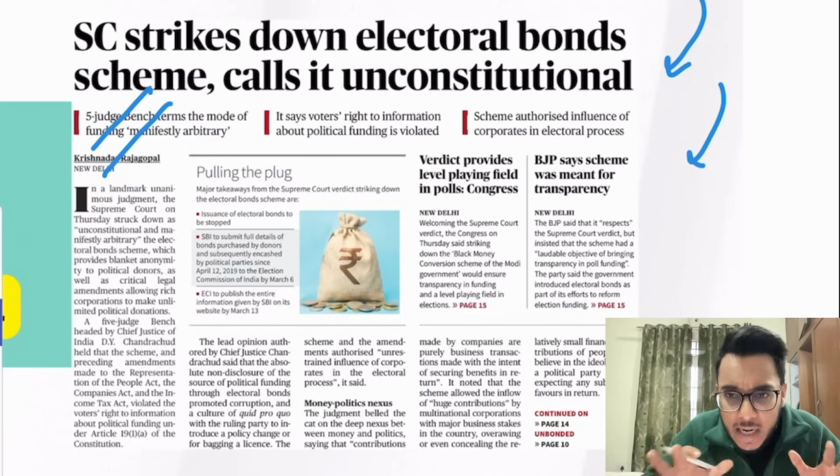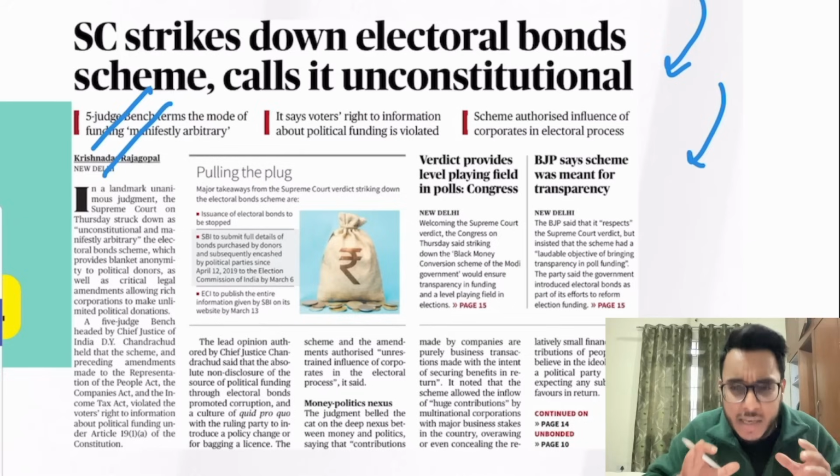What I have done is I have clubbed all these articles. I am not using a lot of photographs so that the notes don't become cluttered, because we have limited space in the notes. But all the articles I have clubbed here, and I am going to discuss this in detail. Moreover, if you don't know anything about the electoral bond, I am going to cover this from the start. Don't worry.